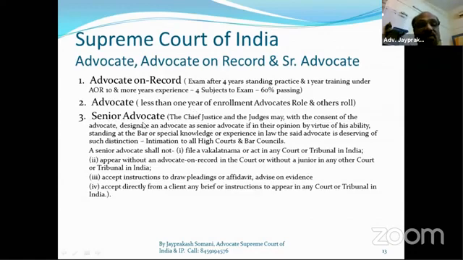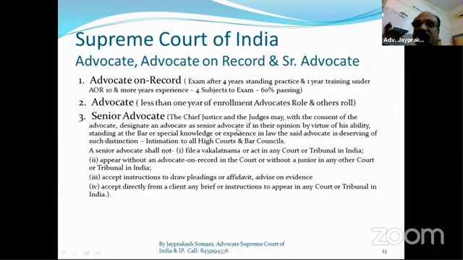What is a senior advocate? The Chief Justice and the judges, with the consent of the advocate, that is, the Chief Justice of India and the Collegium of Judges jointly decide with discussion and consent of the advocate, designate an advocate as a senior advocate.